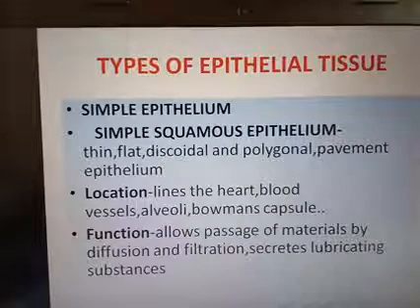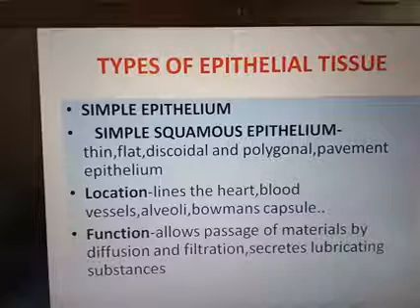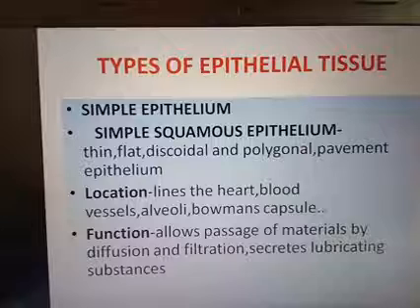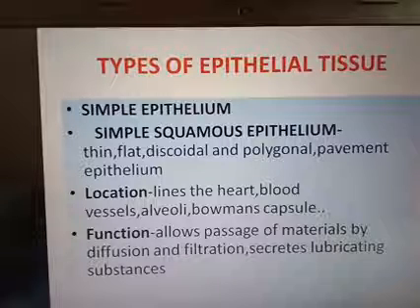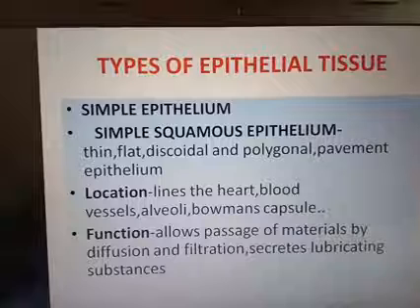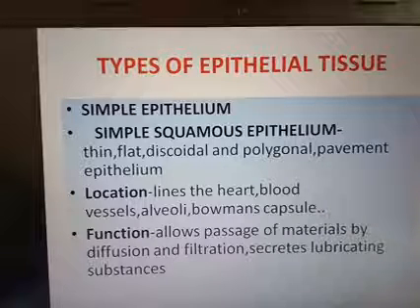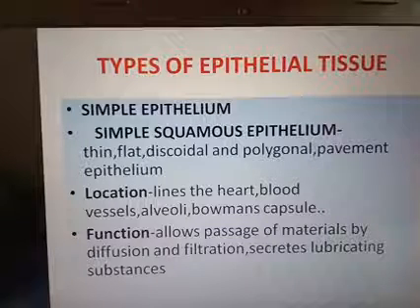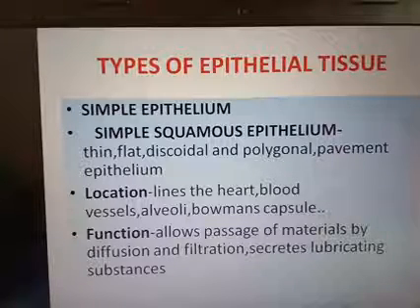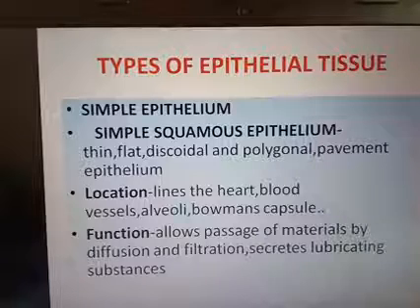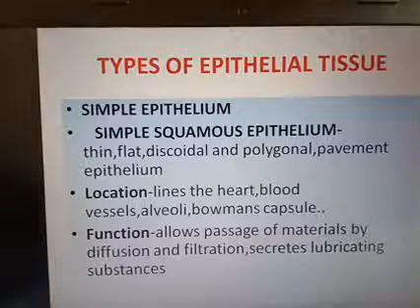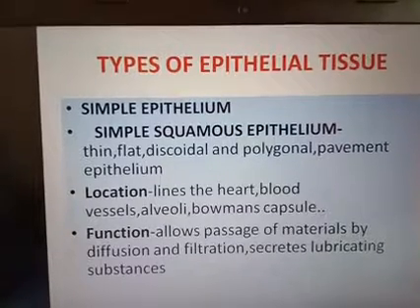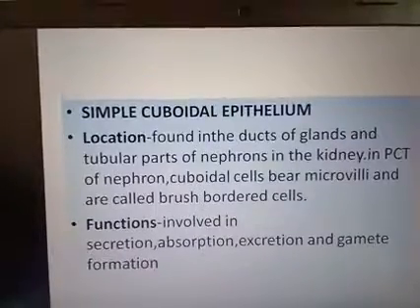Let's check the types of epithelial tissue. Based on their structure and function, epithelial tissues are classified into 2 main groups: covering epithelium and glandular epithelium. On covering epithelium, depending on the number of layers, it is again classified into simple epithelium and compound epithelium. Simple epithelium means having only one layer of cells, and compound epithelium has many layers.